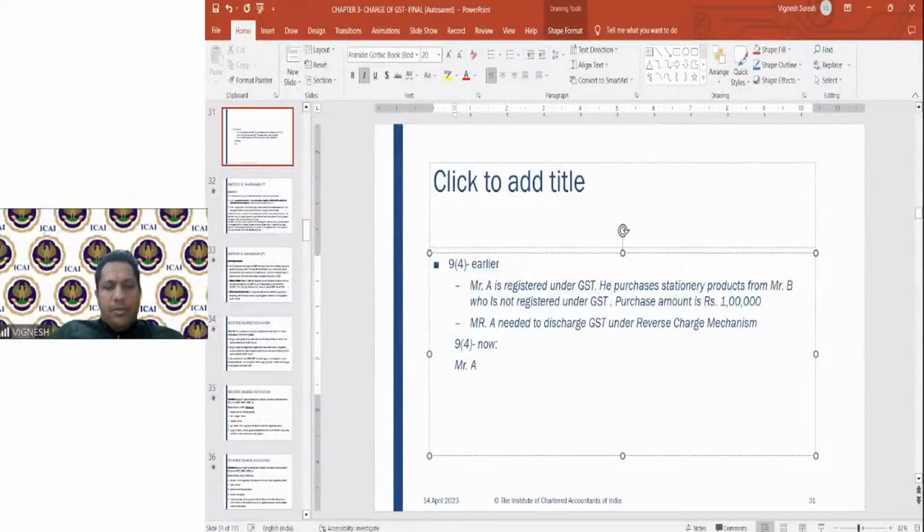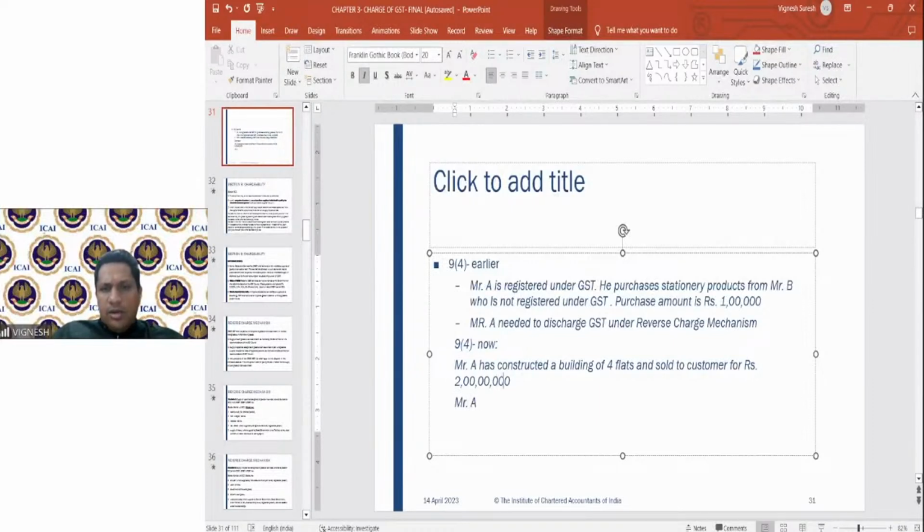Mr. A has constructed a building of 4 flats and sold to customers for rupees, say 2 crores. He sold it for 2 crores.